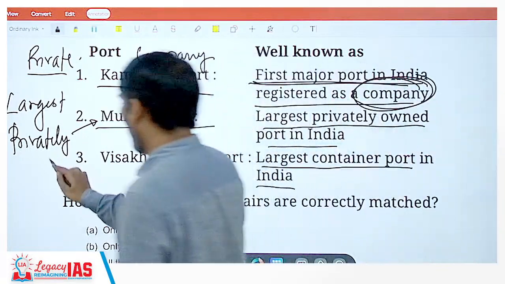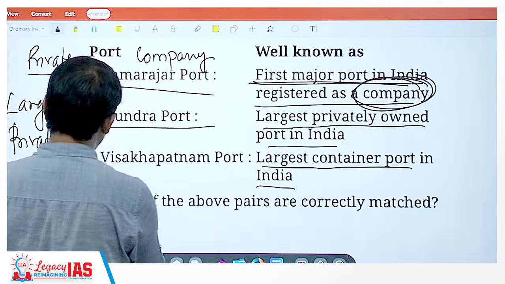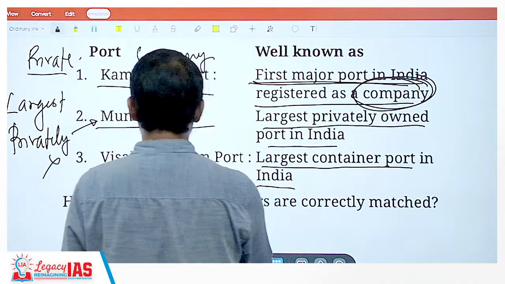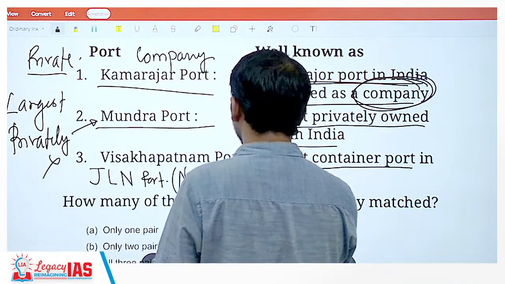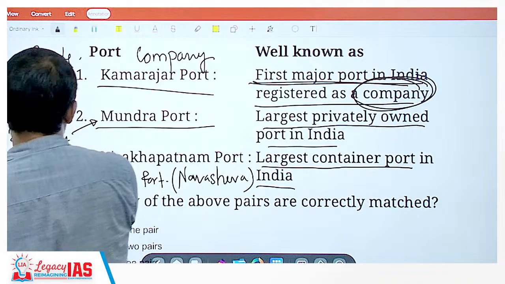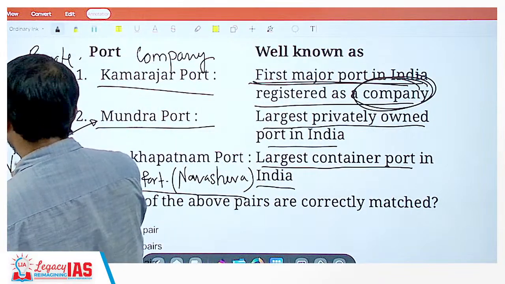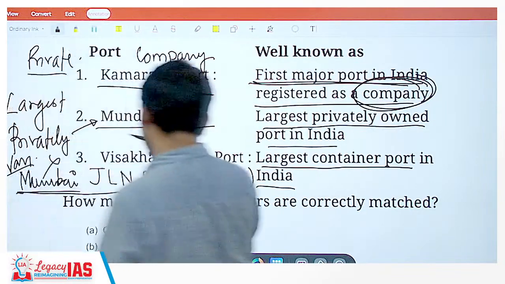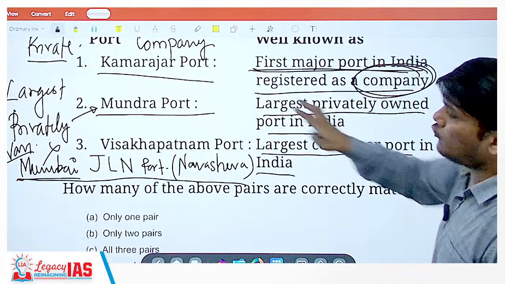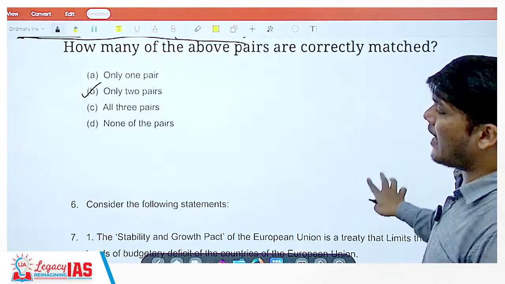No, Visakhapatnam is not the largest container port in India. The largest container port in India is the Jawaharlal Nehru, JLN port, Jawaharlal Nehru port. It is also known as Nhava Sheva. The Nhava Sheva port in Mumbai, or Navi Mumbai in fact, to be very exact, in Navi Mumbai. Nhava Sheva port in JLN port, Nhava Sheva in Navi Mumbai is the largest container port in India. So two statements are right. Okay, so the correct option would be B, that is only two pairs are correct.